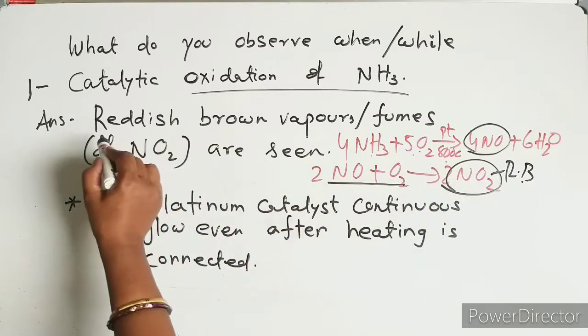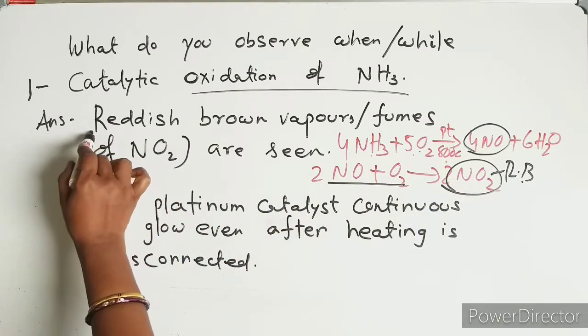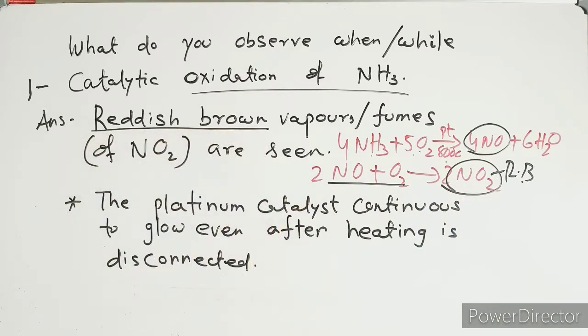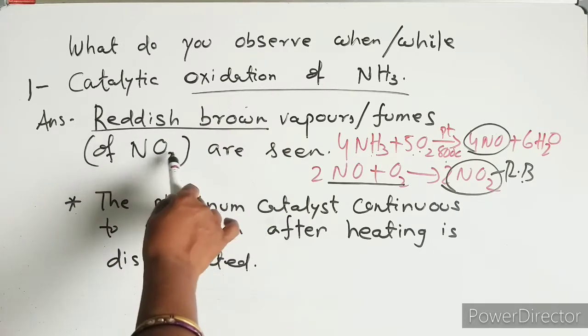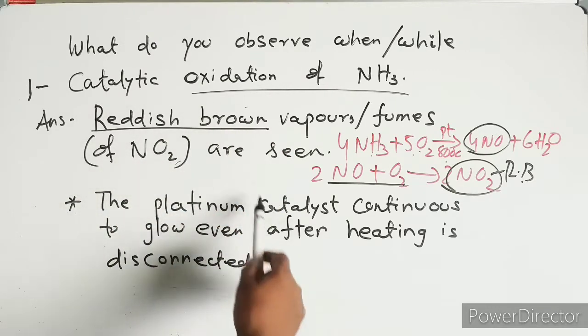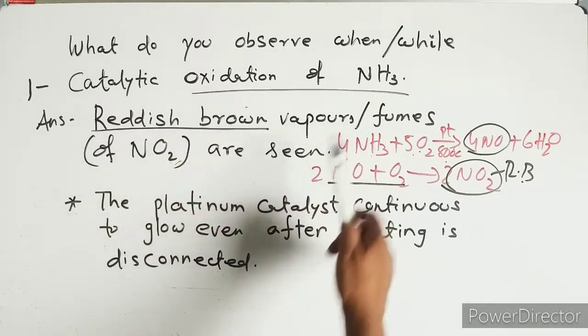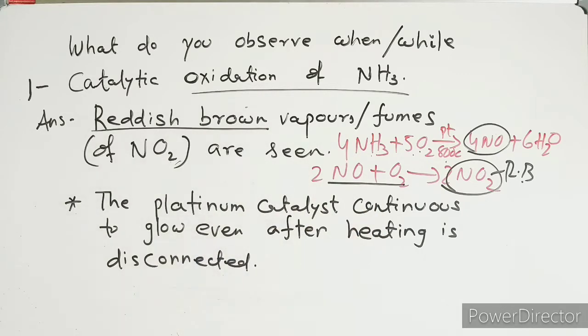So what we will see here is reddish brown vapors or fumes of nitrogen dioxide. This will be the answer, and you can put it in brackets, or you can do it otherwise. So the answer will be reddish brown fumes of NO2 are seen. Also, the platinum catalyst which we have taken continues to glow even after heating is disconnected. If only one observation is to be written, this is the best one to write.